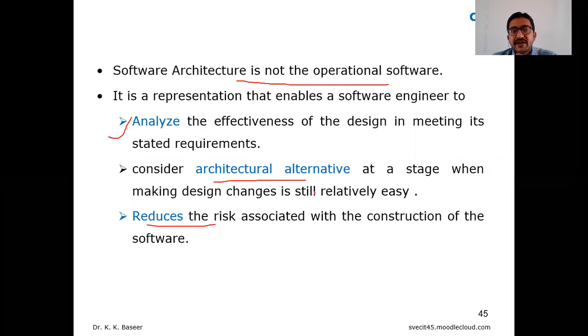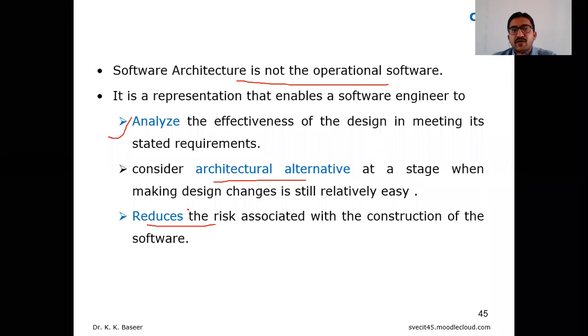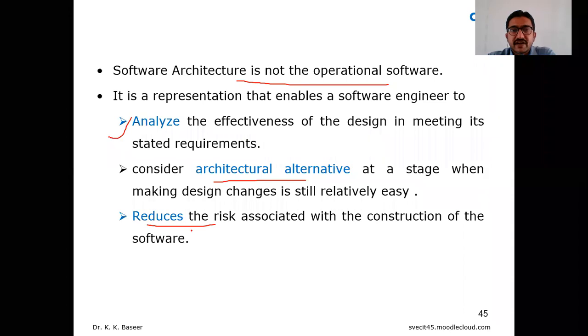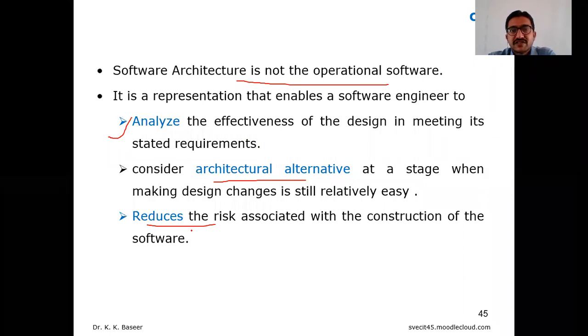Coming to architectural alternatives, it talks about any changes, or any alternative design we can go ahead with. If the first design is not suitable, we can go for another plan, another design. And also we can reduce the risk associated with the construction. Instead of worrying about the risk after construction, if you make the plan beforehand, considering how the pillars will be, how much concrete to use, and all sorts of precautions, then there is a better chance to reduce the risk associated with the construction of the software.